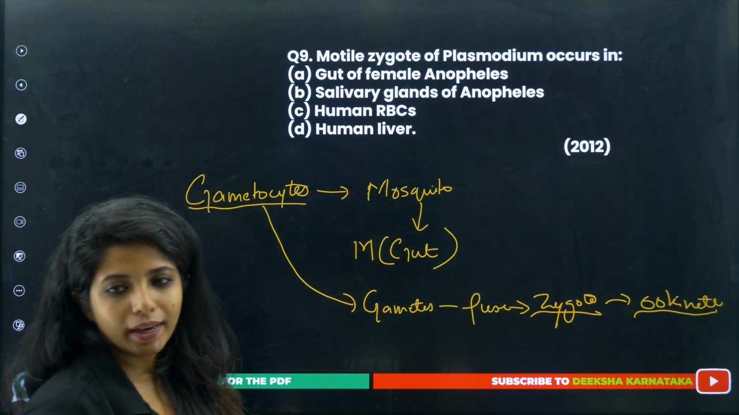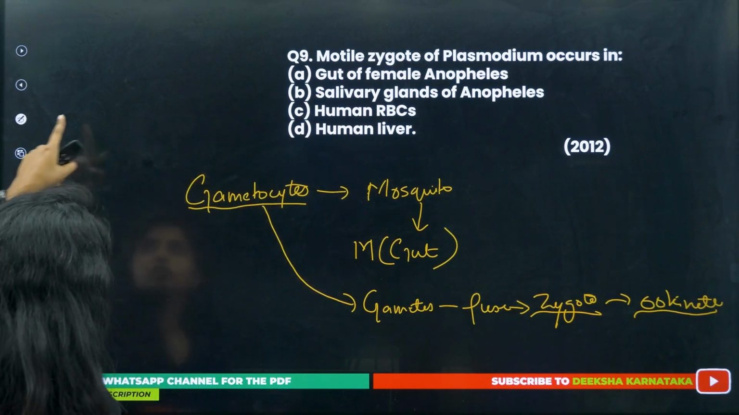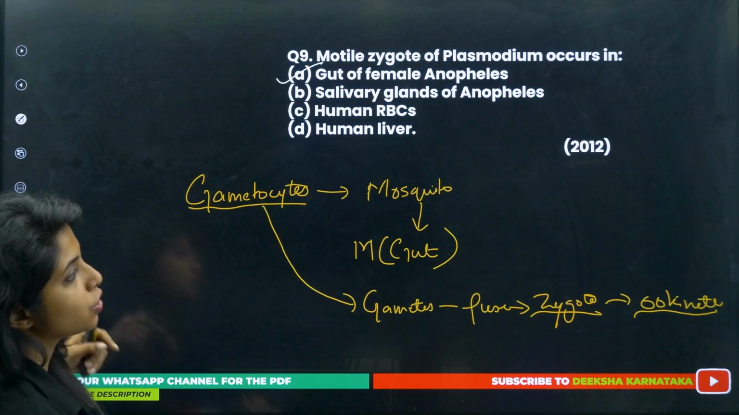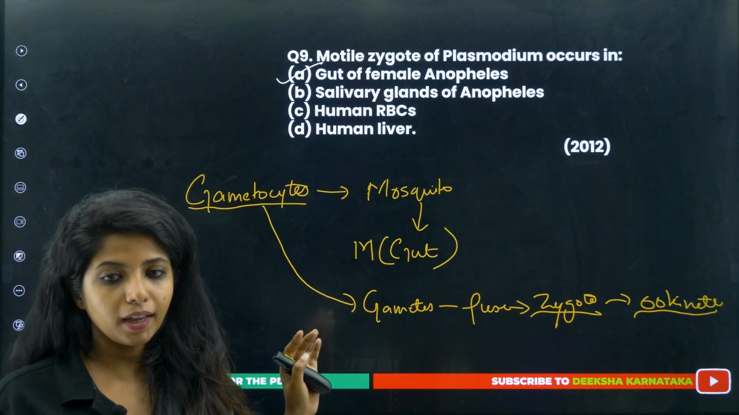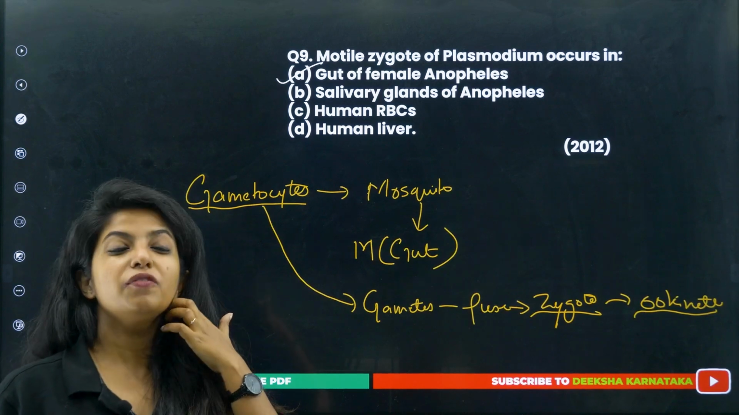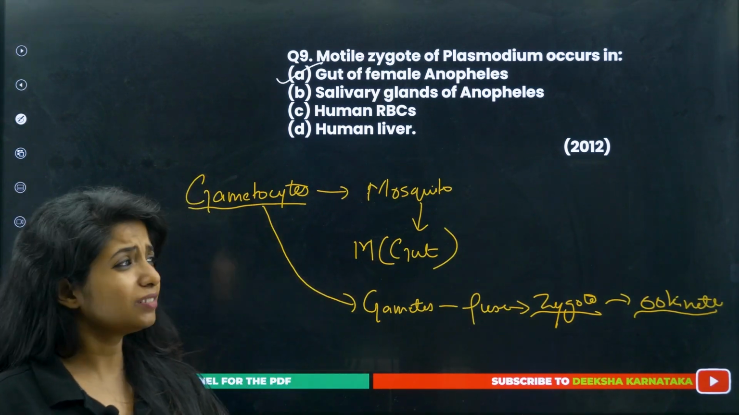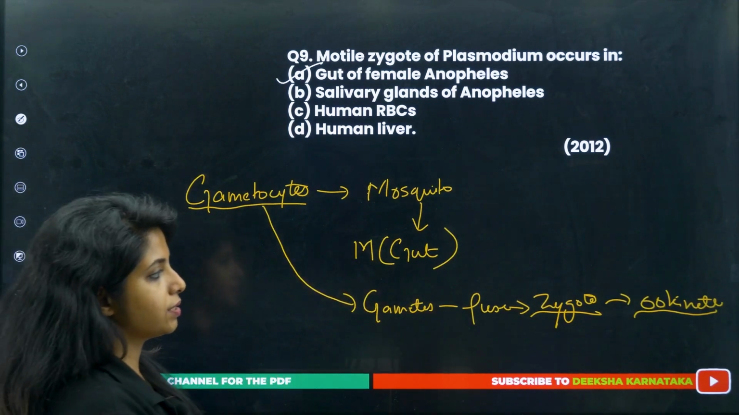So motile zygote of Plasmodium occurs in what? The gut of the female Anopheles mosquito. You know it's the female Anopheles mosquito, right? It's the female Anopheles mosquito which has the whole thing happening in its body. It's not the male. The male one does not take the blood. The male mosquito feeds on the plant sap, not on the blood. The female needs blood for reproduction, which is why they take our blood. So yes, that is the thing.